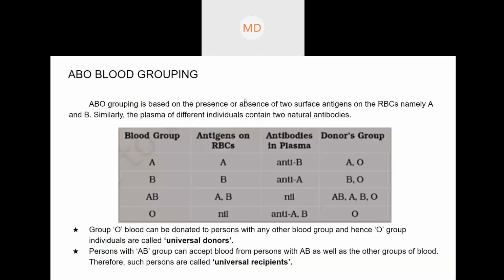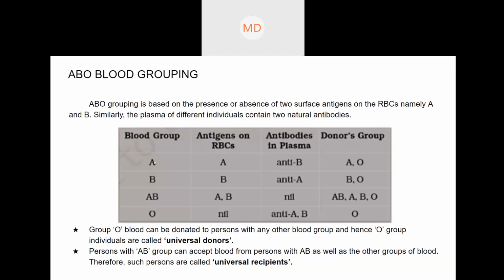So ABO blood grouping is the basis, meaning how blood groups are divided. Under it, blood groups are of 4 types. Don't confuse A positive and B positive to be 2 blood groups. I have heard many people count A positive, B positive, AB positive, B negative, A negative, like that, and they count 8. It is not true. There are 4 blood groups: A, B, AB, and O.